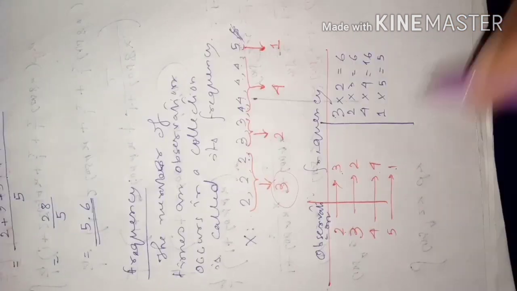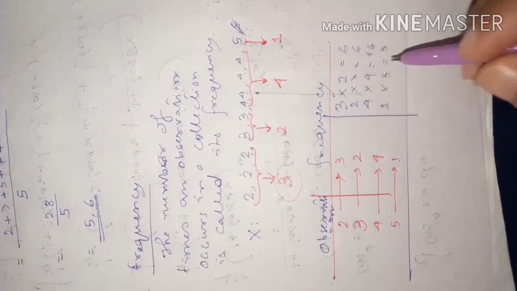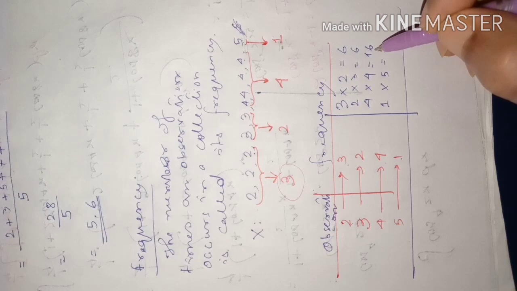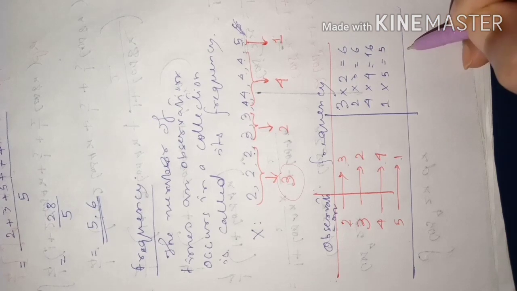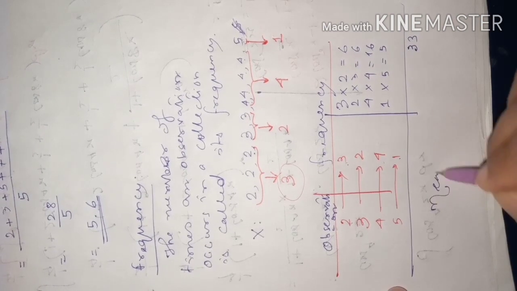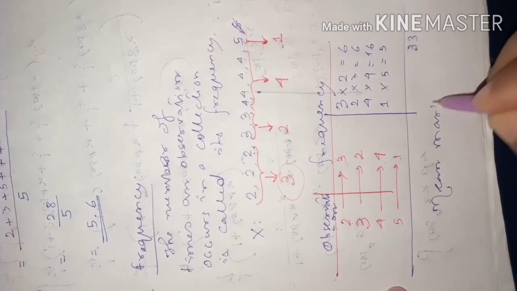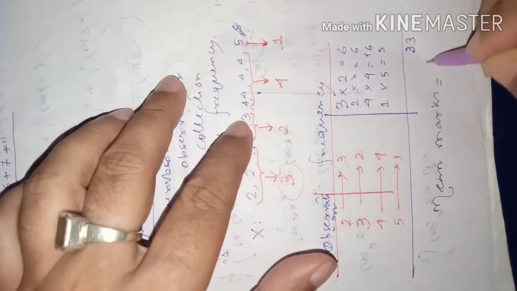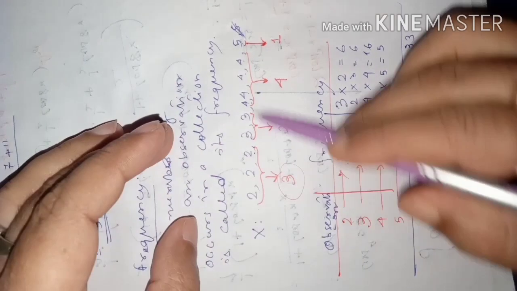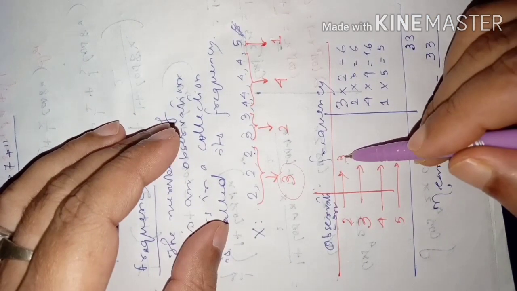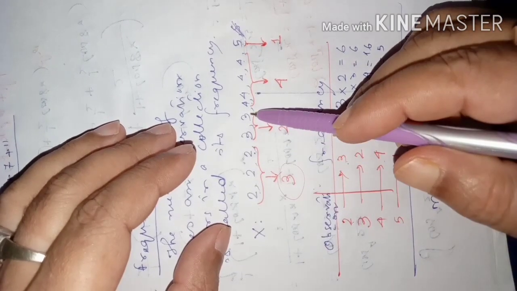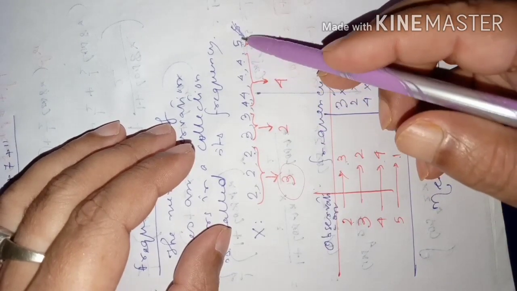So the sum is 6 plus 6, 12, plus 16, 28, plus 5, 33. So the mean marks will be 33 divided by the total number of students. You can count here: 3, 5, plus 4, 9, plus 1, 10.